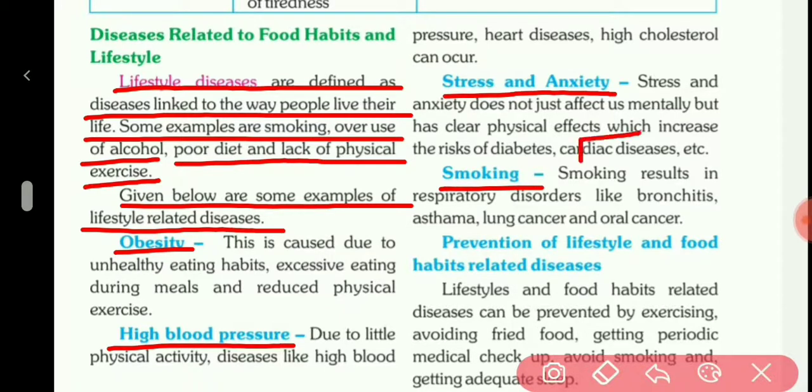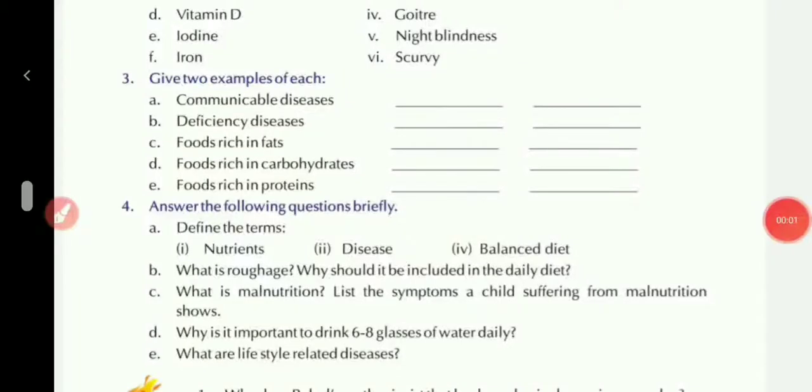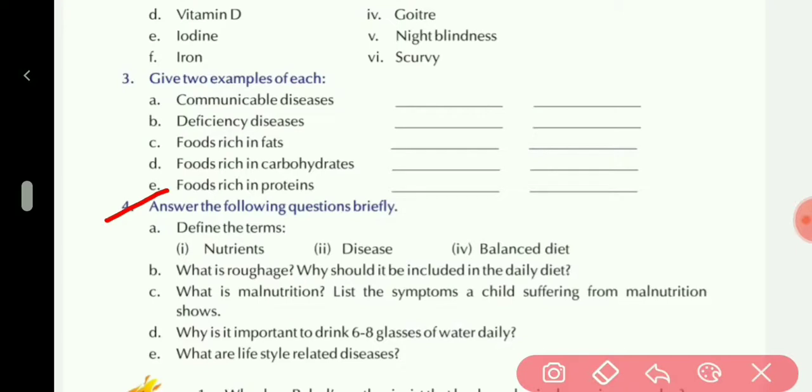This is your fifth answer. All you have to write the heading here. So your chapter is completed now and you have to take all the exercise in your book if you are having the book, and if you are not having the book, write it in your copy, and you have to write the question answers also in your copy. Complete the chapter and learn it.